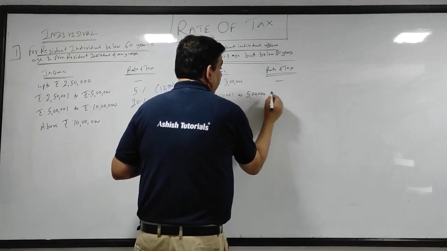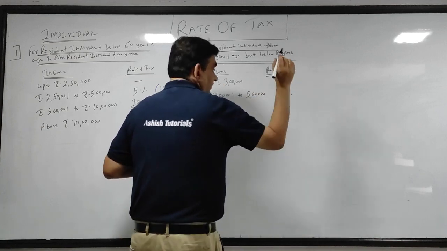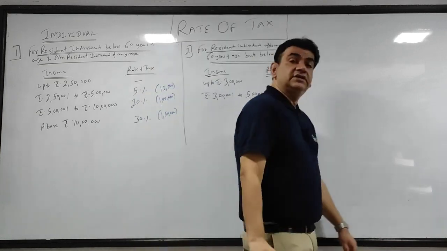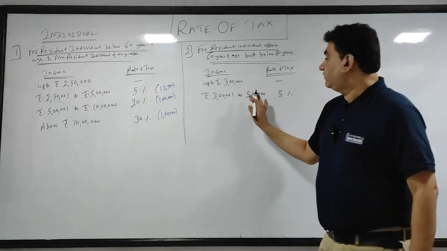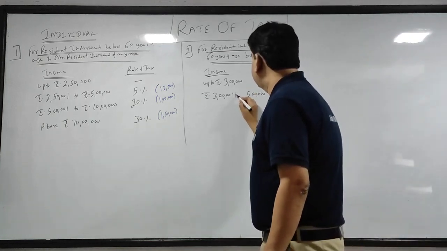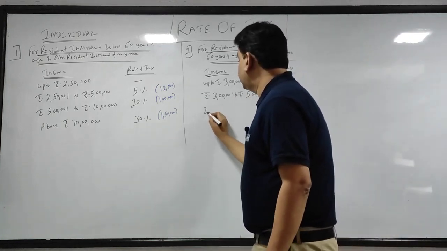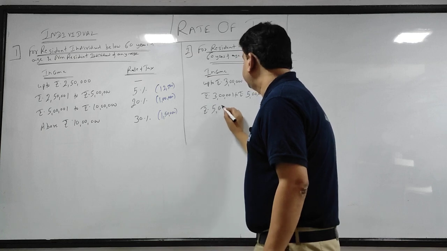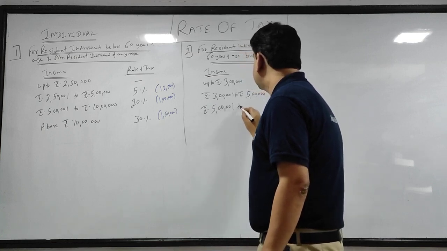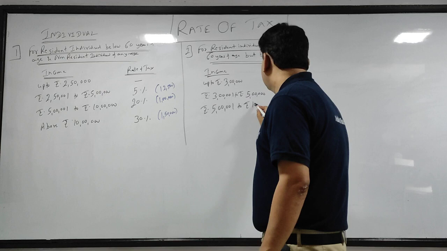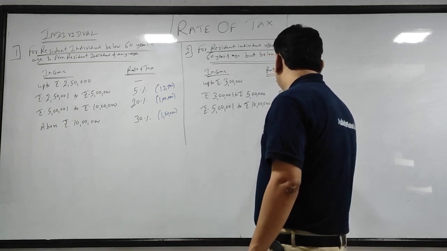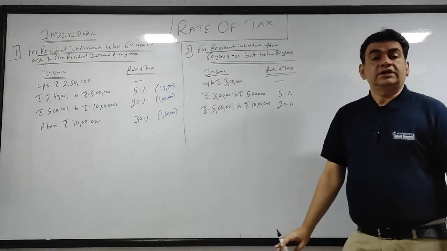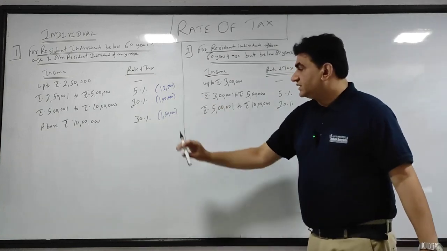Up to rupees 5 lakh, the rate of tax is 5%. Then the third slab, rupees 5 lakh 1 to rupees 10 lakh, the rate is 20%. These two are the same.